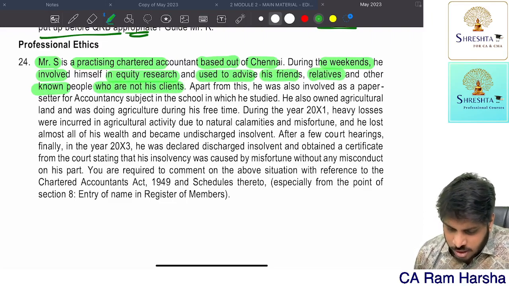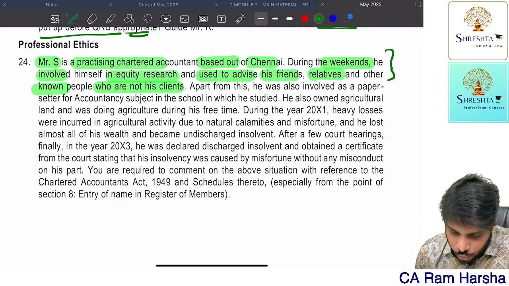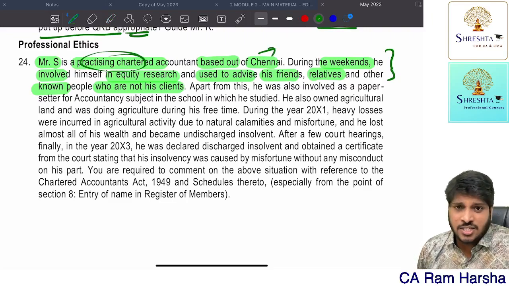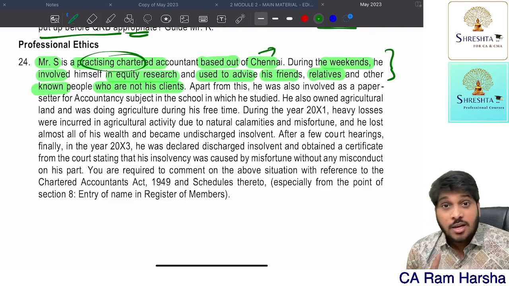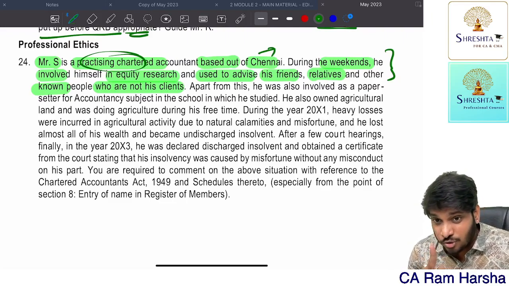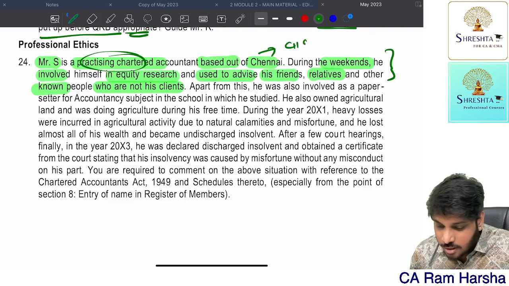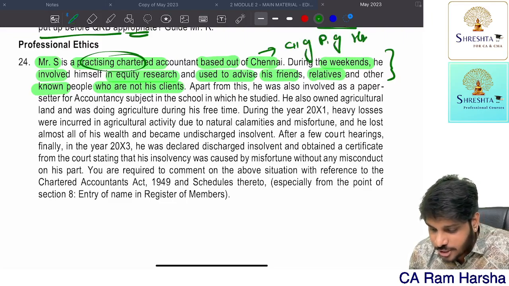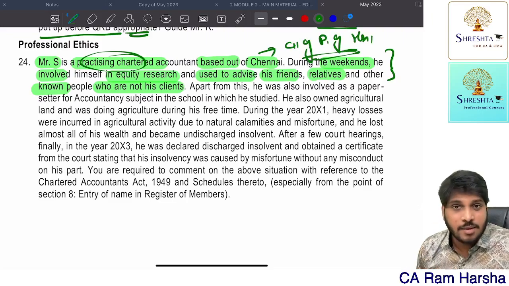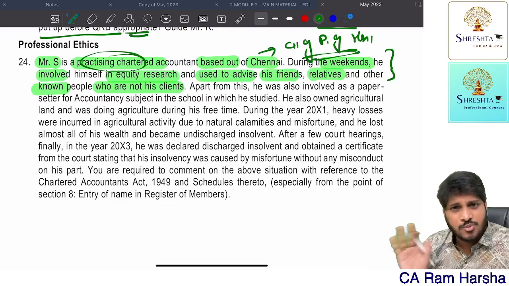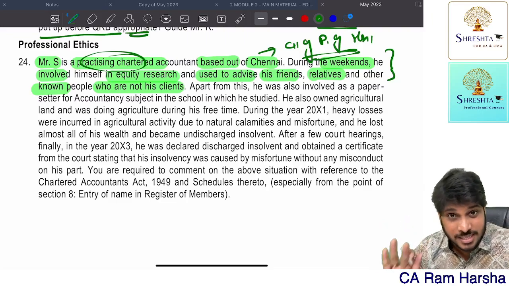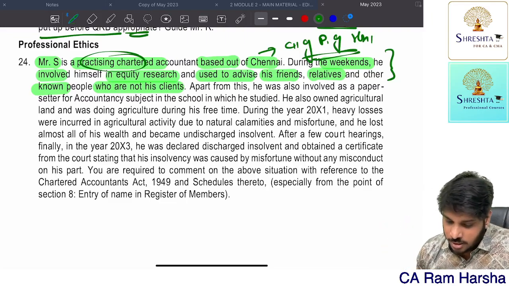Here, a CA who is in practice is doing equity research. Doing equity research is absolutely permitted, automatic. You cannot provide retail reports. Clause 11 of Part 1 of Schedule 1: a CA can do equity research and advise friends, relatives, nothing wrong. This will not be treated as additional occupation. Even though it is an additional occupation, no permission is required.